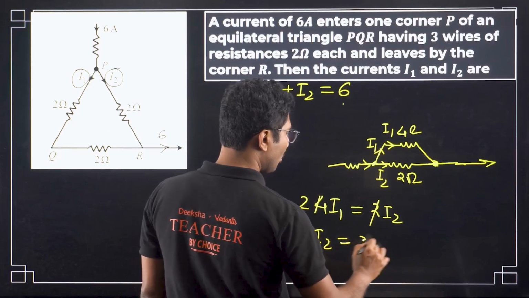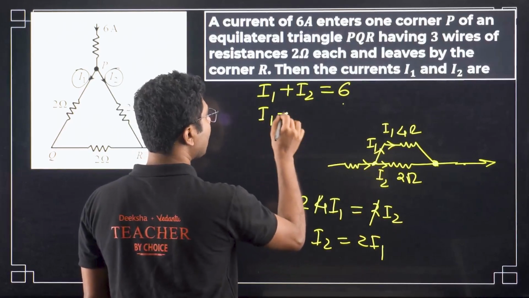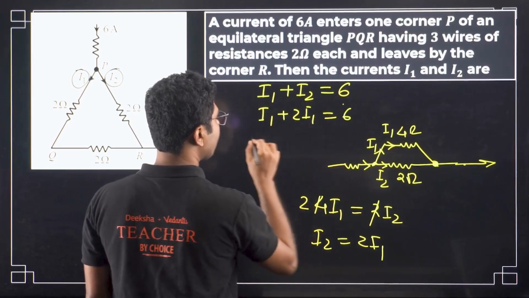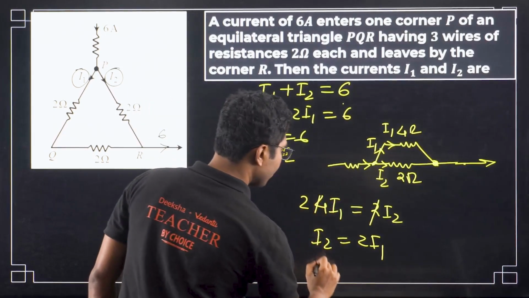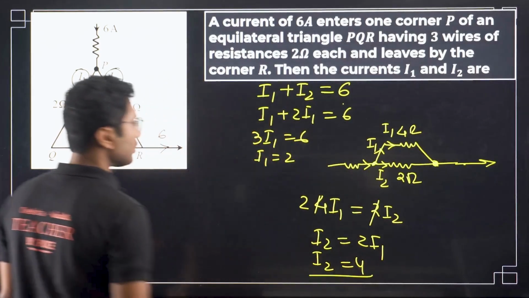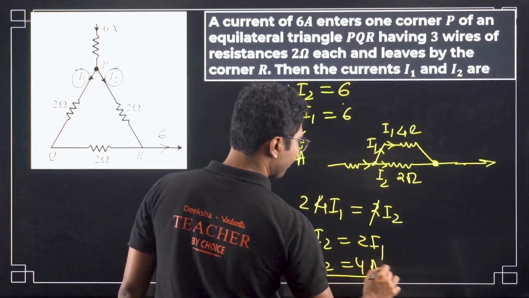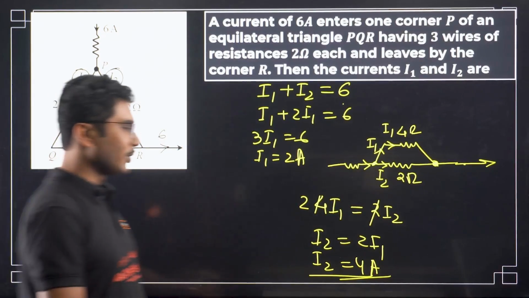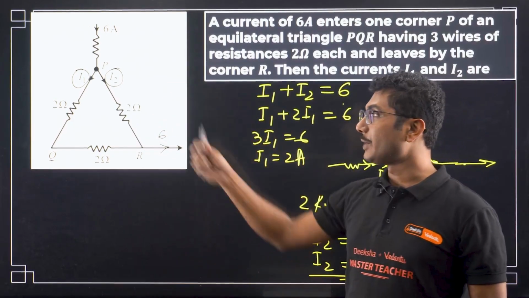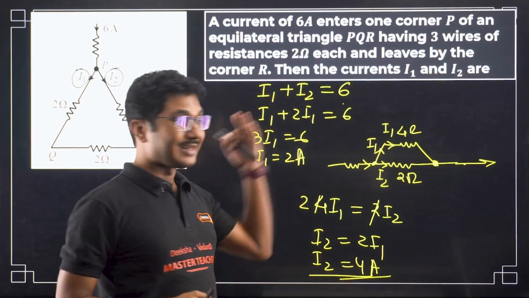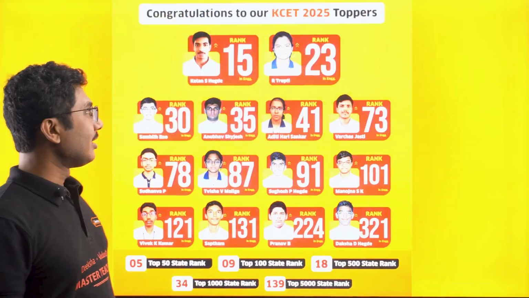So I2 equals 2I1. Now we put this value over here and we get I1 plus 2I1 equals 6, or 3I1 equals 6, or I1 equals 2, and I2 equals 4. So I1 is 2 ampere and I2 is 4 ampere. Circuit diagrams can sometimes be given in a complicated form, but if you think about it clearly in your head, you can simplify those circuits in a flash.